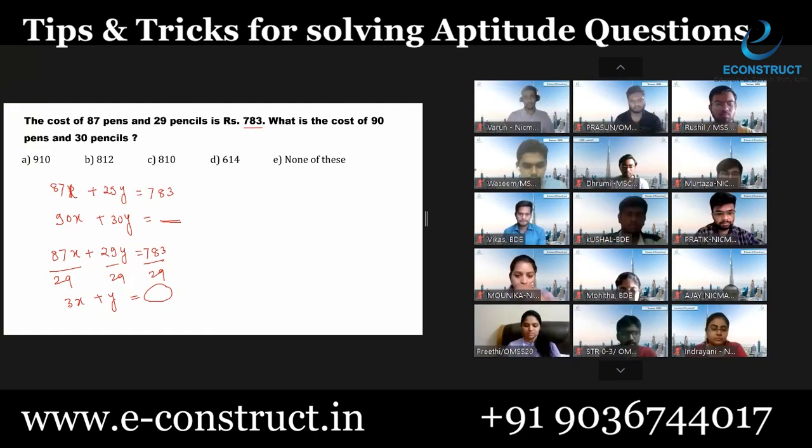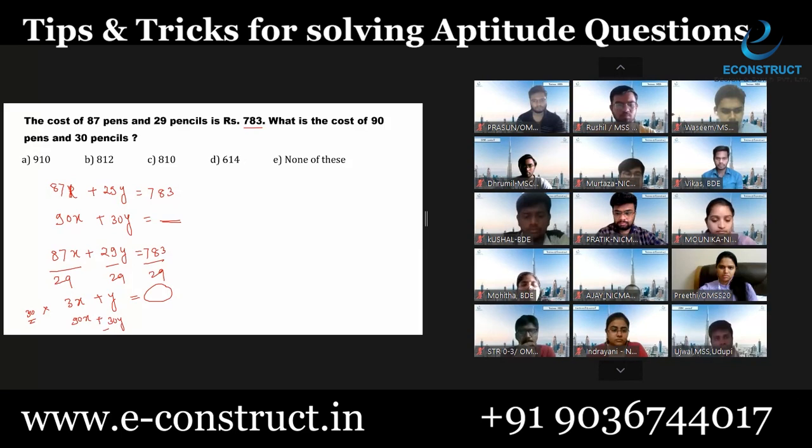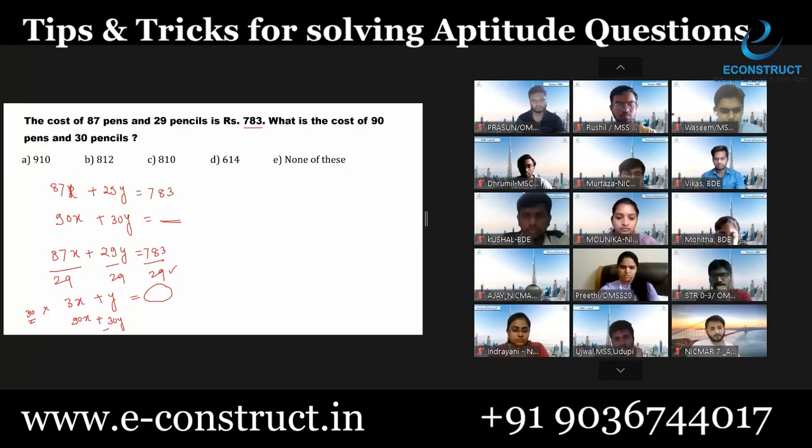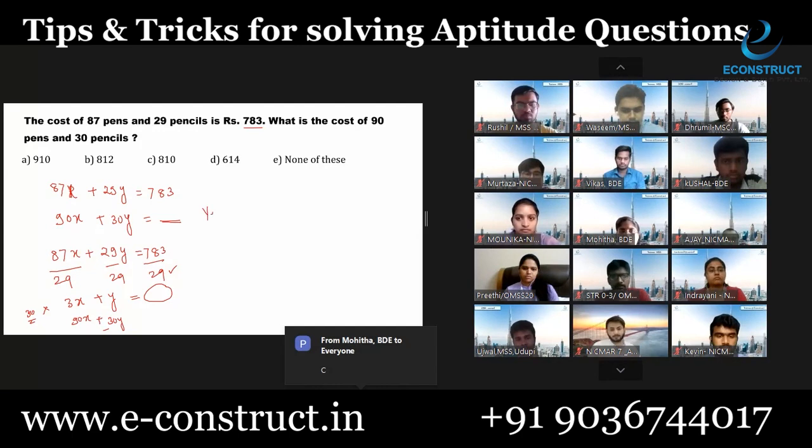Now, can it be converted into 90 pens and 30 pencils? Yes, if I multiply this by 30, what will I get? 3 times 30 is 90x, and 30 into y is 30y. That is what I require. Only in this case you must know the table of 29, and you will get your answer. How many of you understood? If you understood, say yes in the chat box, my dear friend.